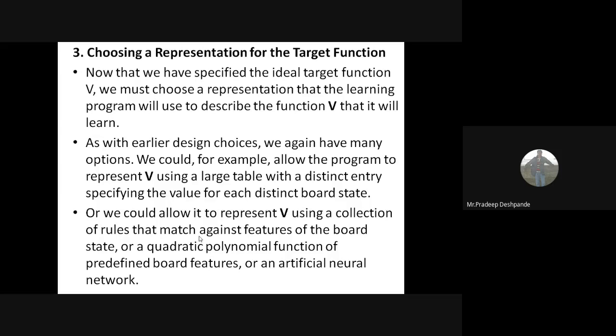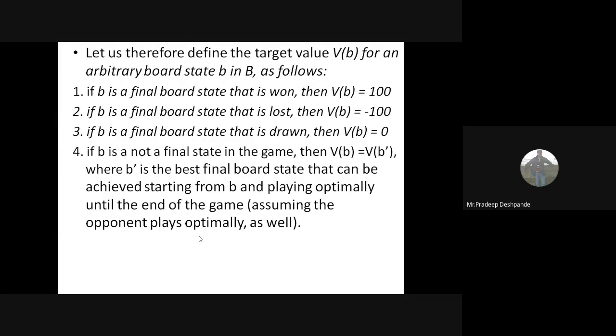The next step here is choosing a representation for the target function. We have written a target function now, V: B implies R. So now we have to choose a representation for this. We have specified the ideal target function V. We must choose a representation that the learning program will use to describe the function V that it will learn. As in the earlier design choices, we again have many options. We could, for example, allow the program to represent V using a large table with a distinct entry for each state, like the four states we took in the previous slide. Using these, we can decide the target function.